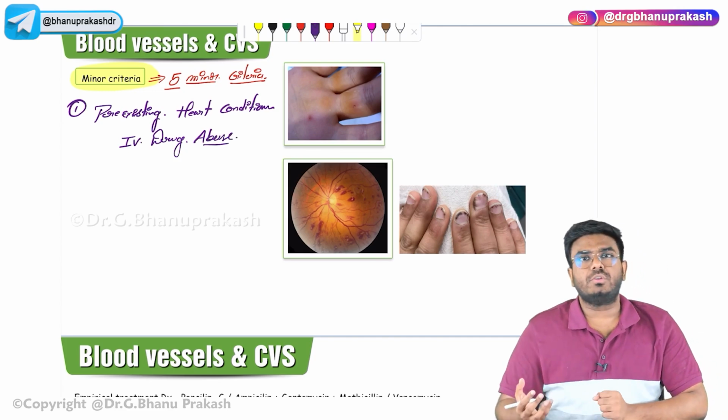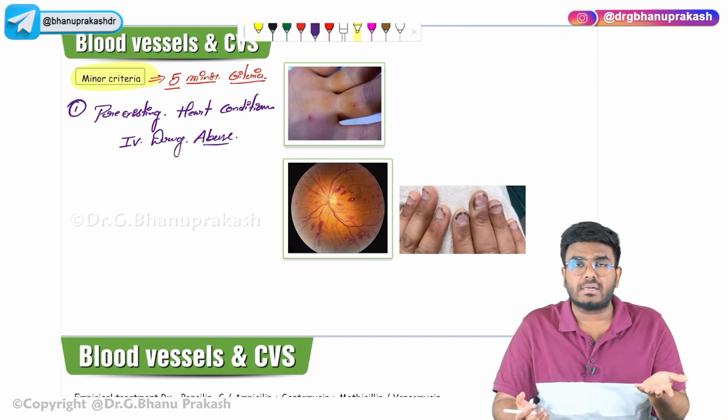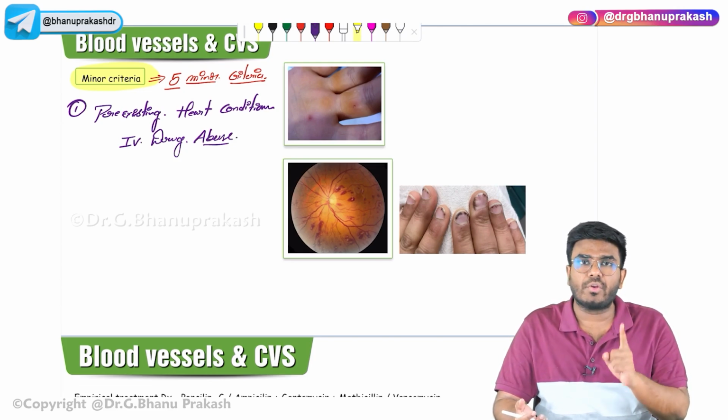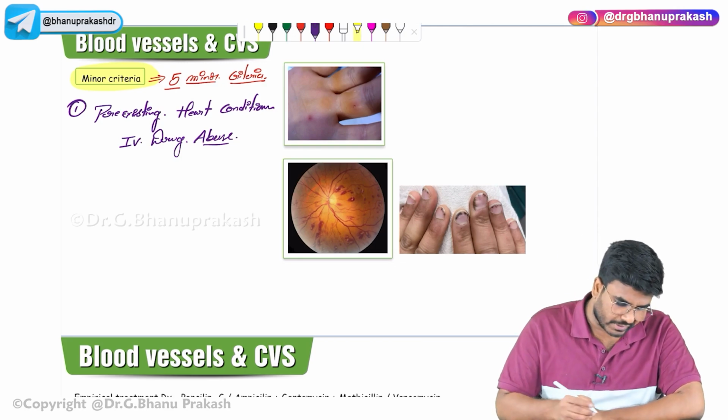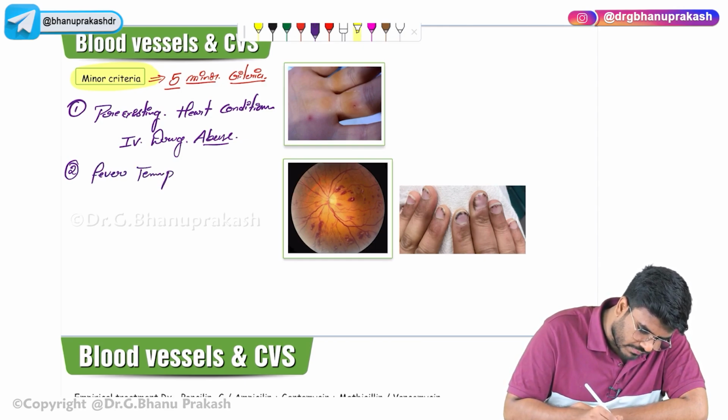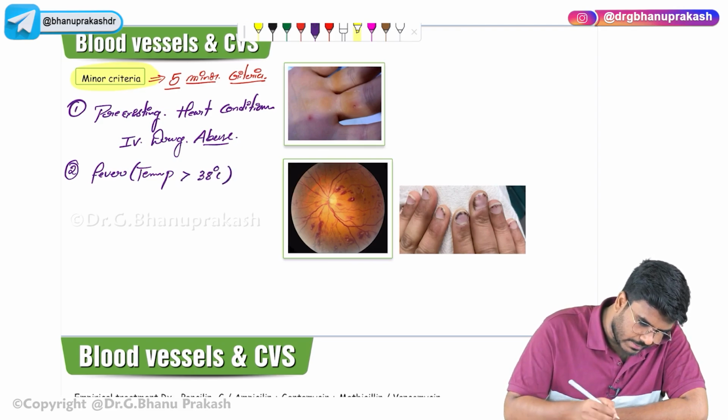See, these are the risk factors. Pre-existing heart condition is a risk factor, and IV drug abuse is a risk factor. And don't forget, IV drug abusers are going to have the right-sided valve endocarditis. The tricuspid valve is going to be affected. So this is the first minor criteria. The second minor criteria is fever. It's an infection, right? So definitely fever will be there. Temperature greater than 38 degrees centigrade.